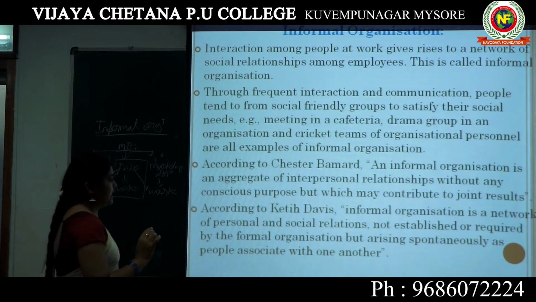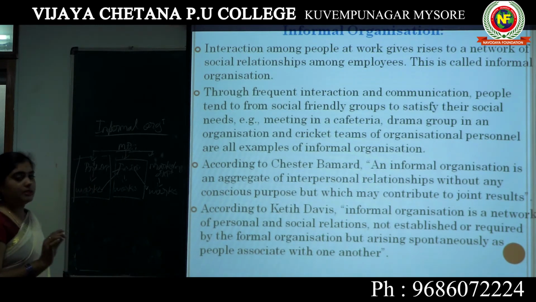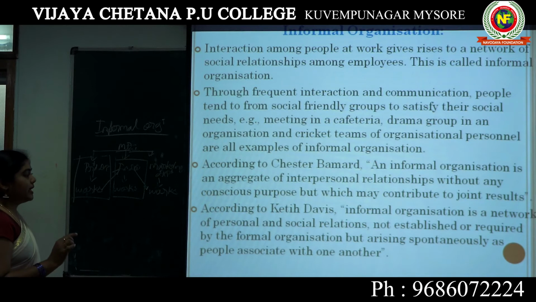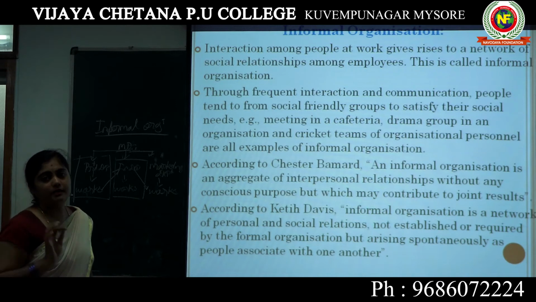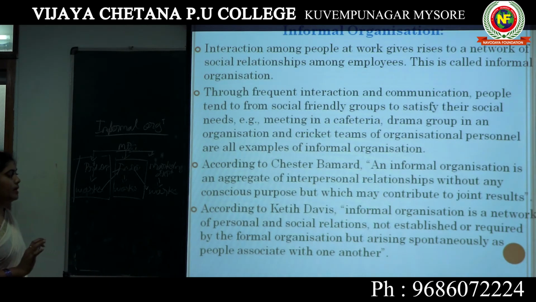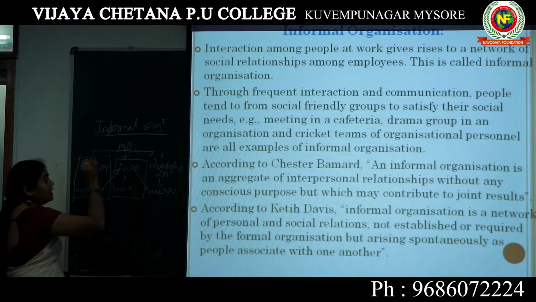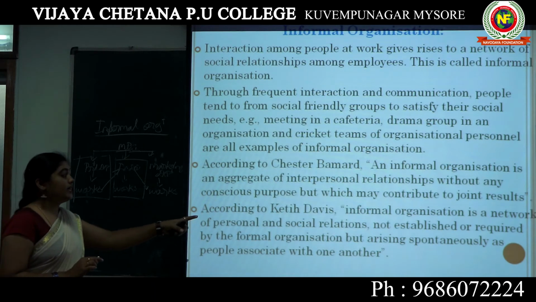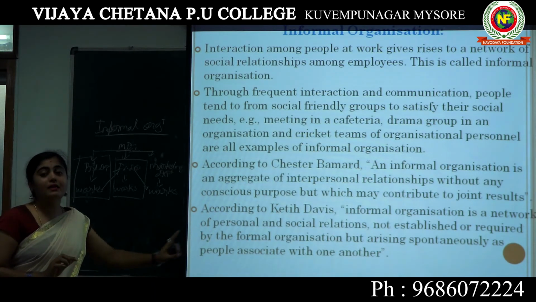And according to Keith Davis, informal organization is a network of personal and social relations not established or required by a formal organization, but arising spontaneously as people associate with one another. So here he is explaining informal organization: the network of worker to worker, and social relations not established or required by a formal organization.